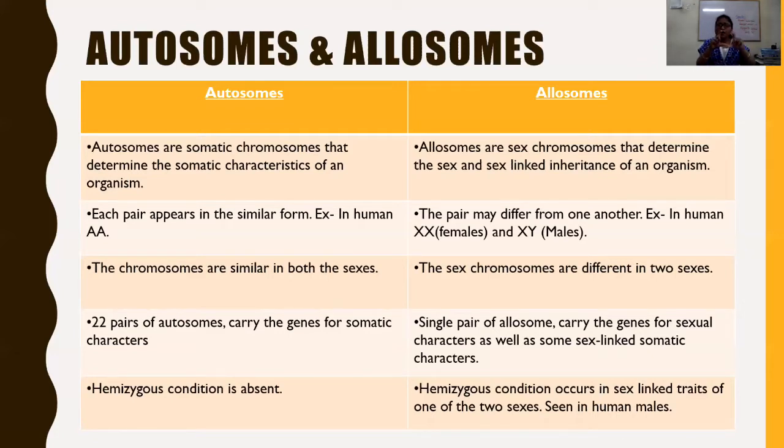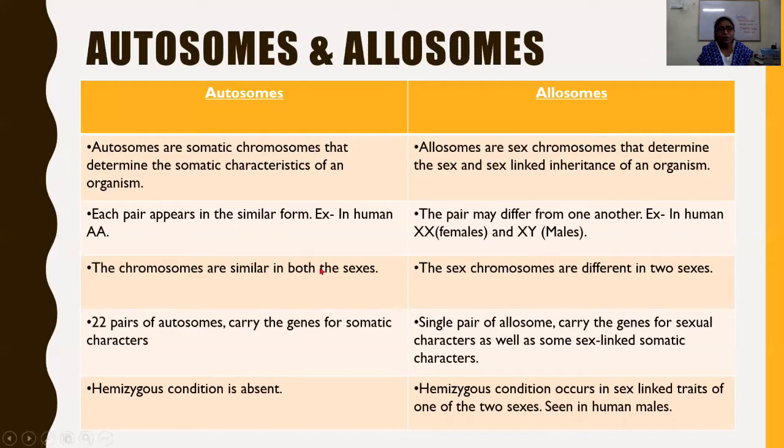All the chromosomes have similar shape and size, all the autosomes in both the sexes. The pair may differ from one another in sex chromosomes, as in human XX and XY. In autosomes they are similar, either in male or female.